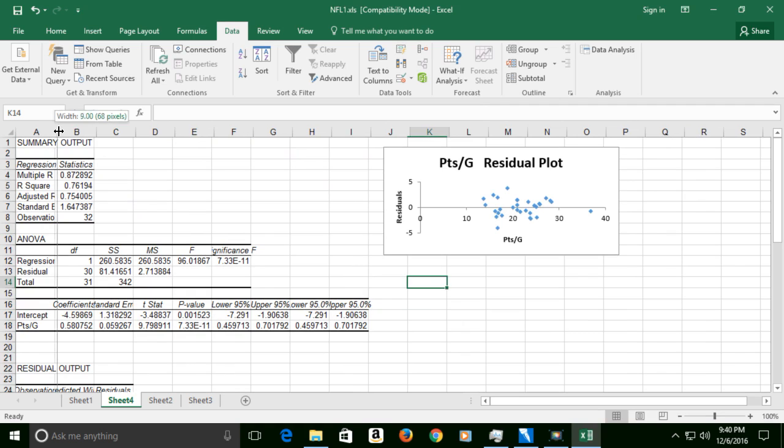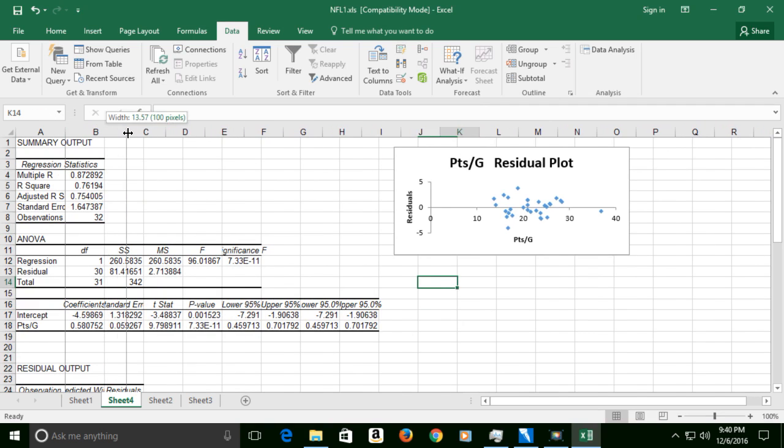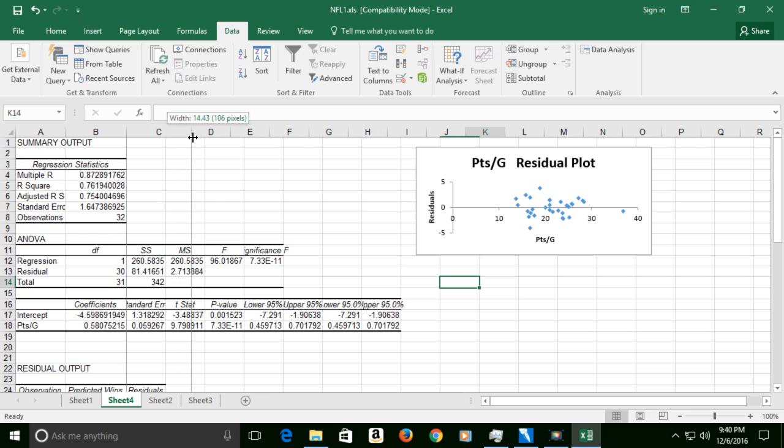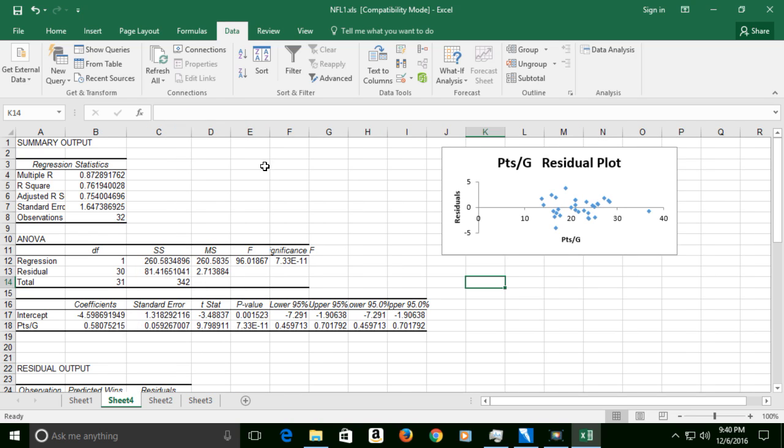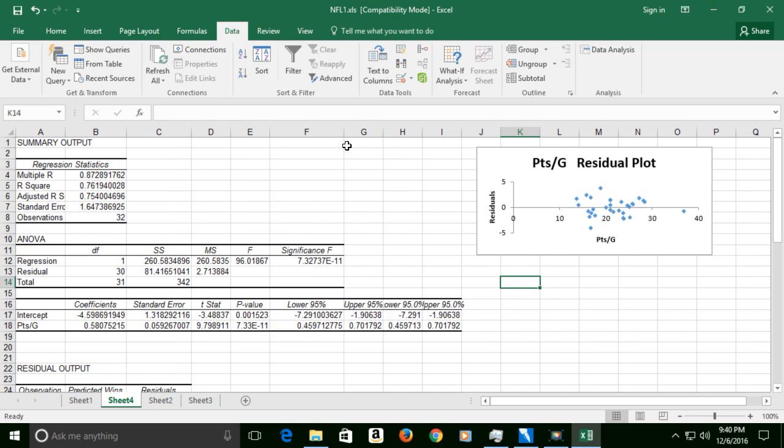Now we have to make some of these columns wider because, again, whoever programmed this stuff at Microsoft really doesn't know what they're doing. And again, I hate this part, so I just get rid of that part. And here we have a regression equation. Okay? So we have multiple R of 0.87. The highest that could be is 1. We have an R square of 0.76.